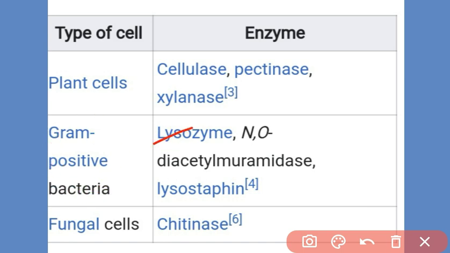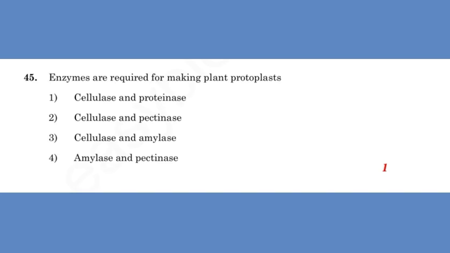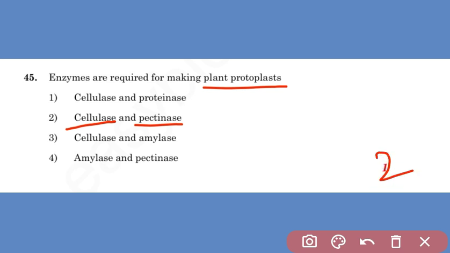Means by using lysozyme, diacylmuramidase enzyme and lysostaphin protein, the gram-positive cell wall gets degraded, so we can prepare the protoplast of it. The enzyme chitinase is used for protoplast preparation of a fungal cell. So for this question, enzymes required for making a plant protoplast are cellulase and pectinase. Not one. Option second is the answer of this question.